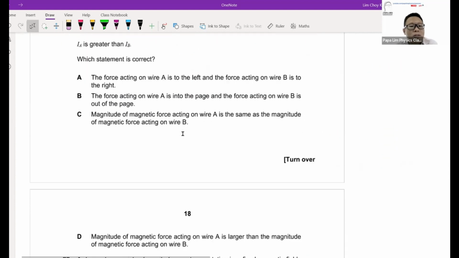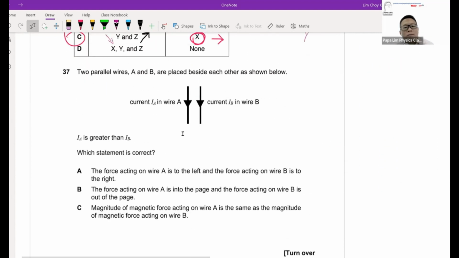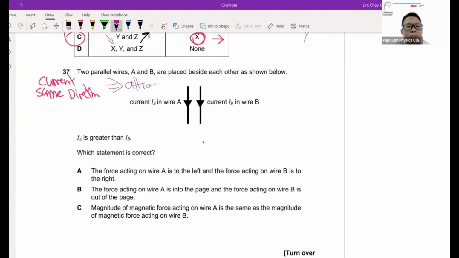Okay, so for question 37. 37 is an interesting question. One thing we know is that we always will know that it's a light current, same direction. So you will have an attraction effect on both wires. Now, attraction is both ways. The attraction is that wire A will actually attract wire B. It's like an equal and opposite action, where A will attract B, B will attract A.